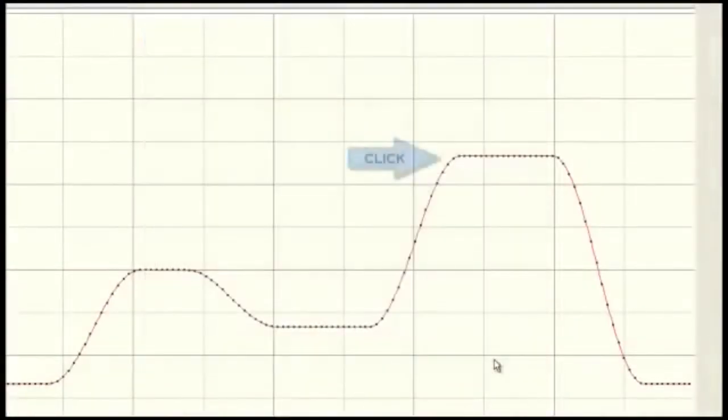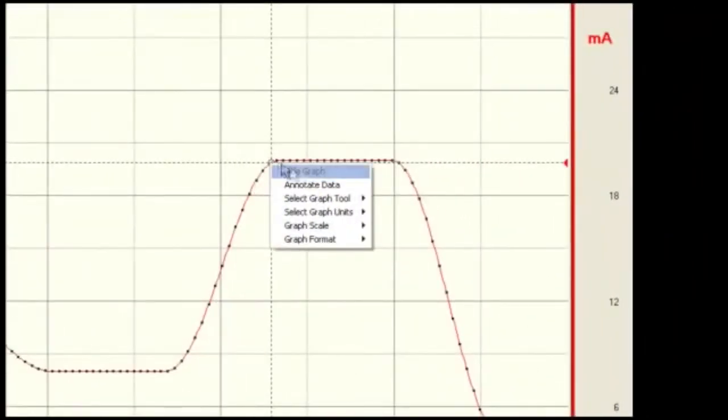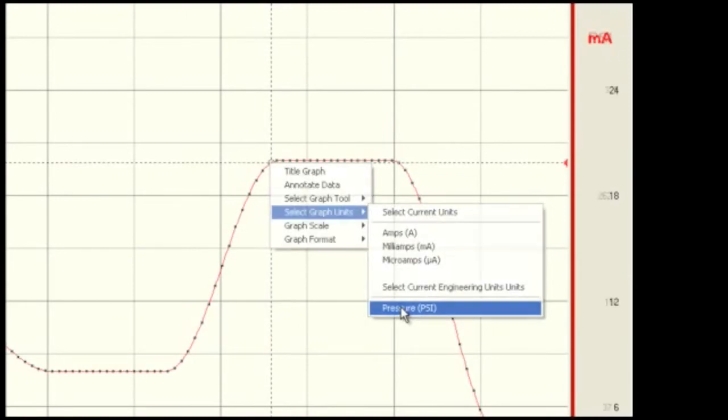On the graph, click on a data point and then right-click on the graph. Under Select Graph Units, choose the engineering unit that you would like to apply. The data is automatically converted.